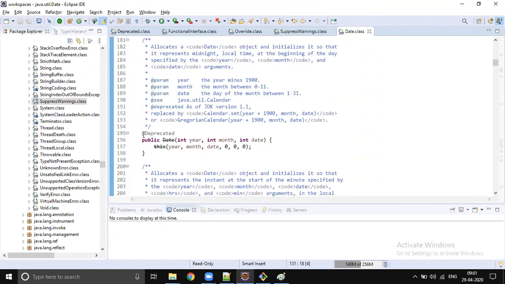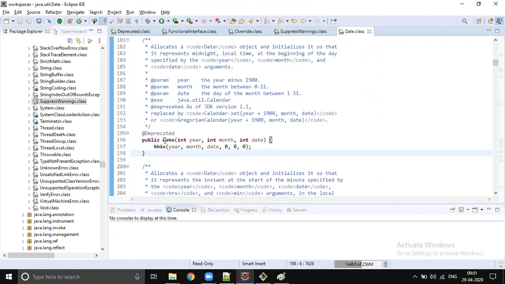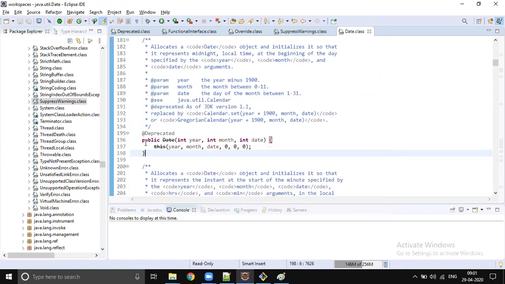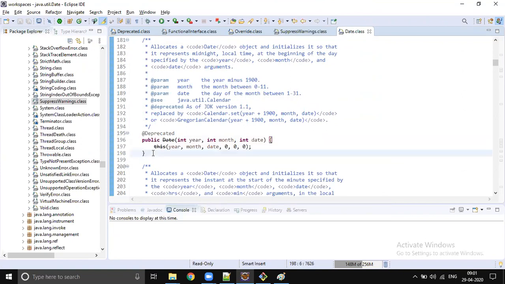But this is not suggestible. You can still use it, but when you try to use it, you will get a warning, and the code will be struck through like this. So if any method, any class, any variable is not suggestible to use in the future, then we can mark that as deprecated.